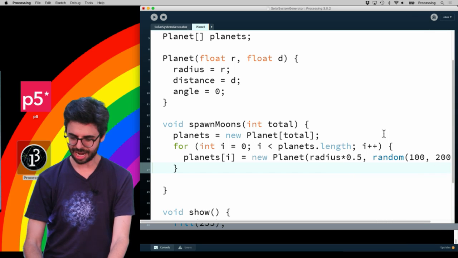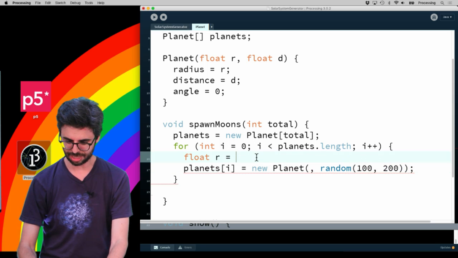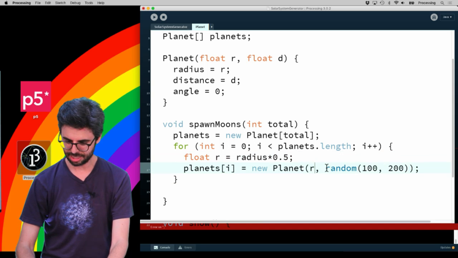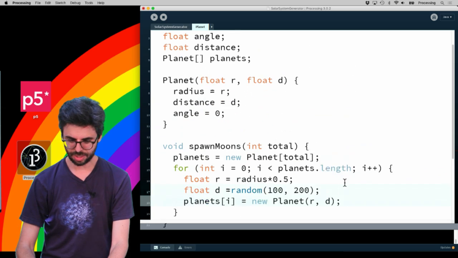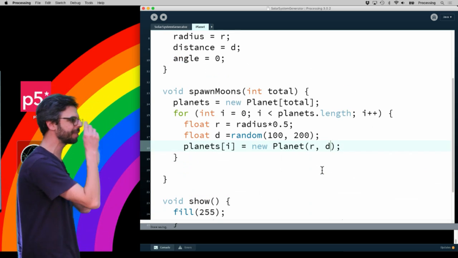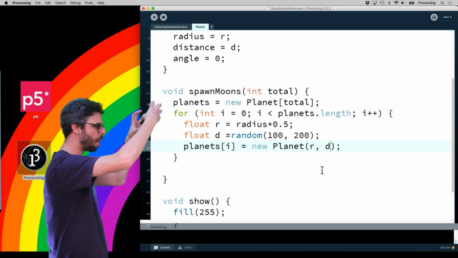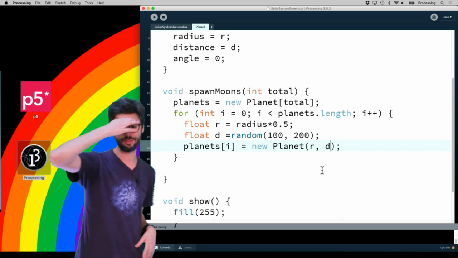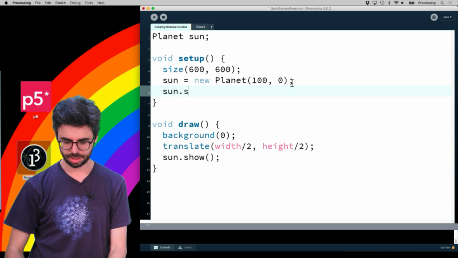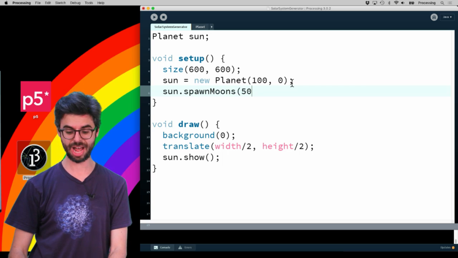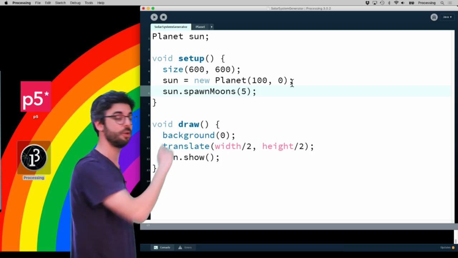I kind of want to put these as separate lines of code to make this easier to see. Okay, so when a planet gets a bunch of moons, it runs through a loop and creates all of them with a smaller radius and some distance away from it. So what I want to do here now is say sun spawn moons, and I want to have 5. So I make a sun and then immediately say spawn moons and have 5 of them.